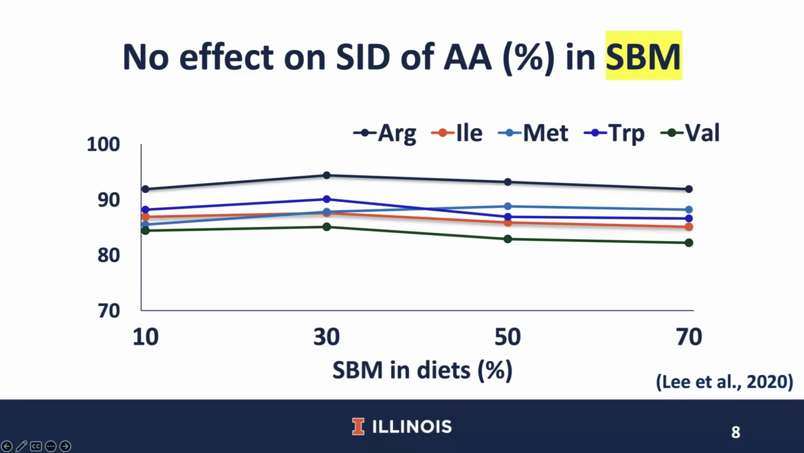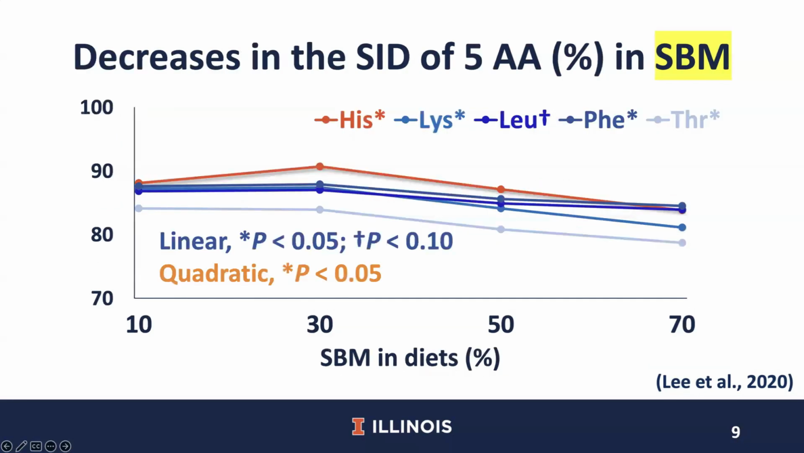This was also what we expected because we have learned that values for the SID of amino acids are not affected by dietary protein levels. However, the SID of histidine, leucine, lysine, phenylalanine, and threonine, presented here, was reduced or tended to be reduced by increasing soybean meal in diets.